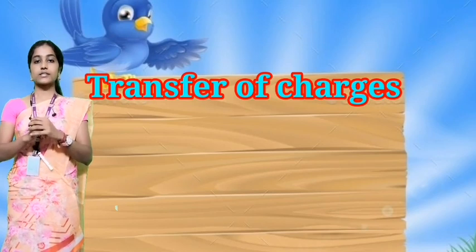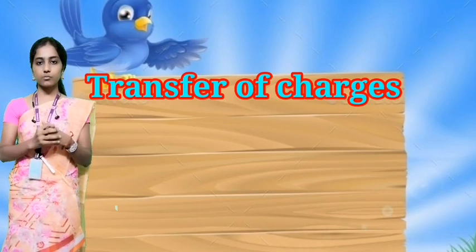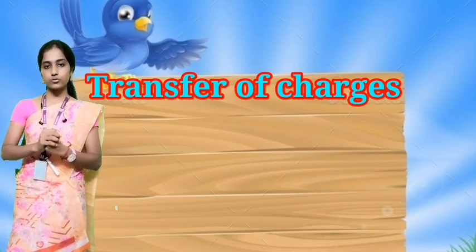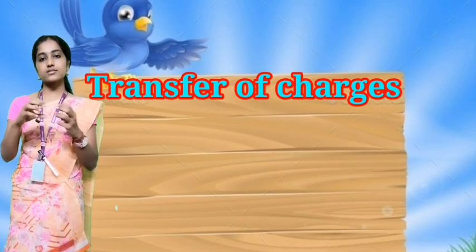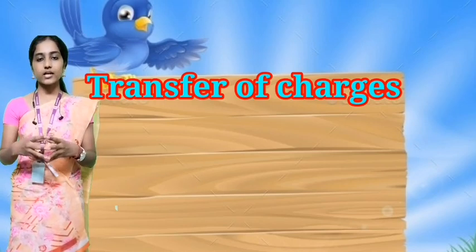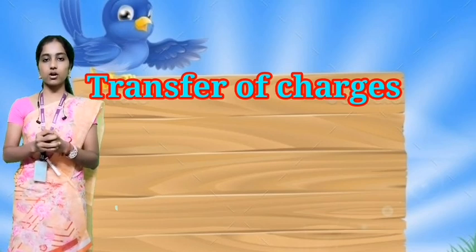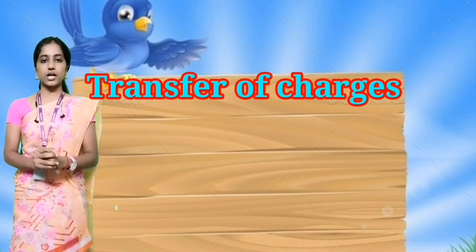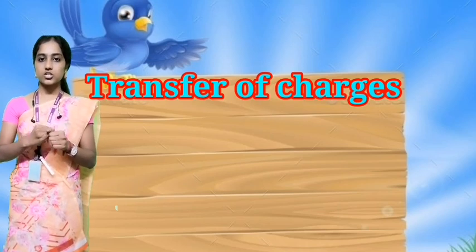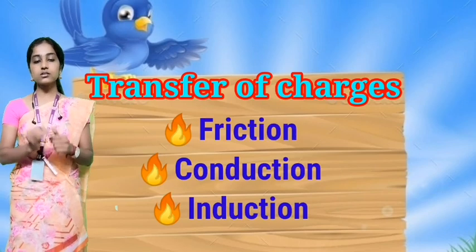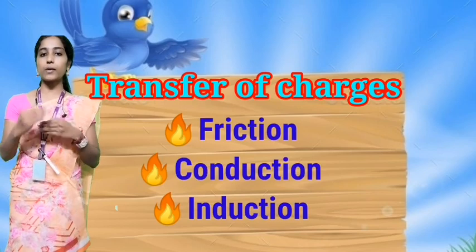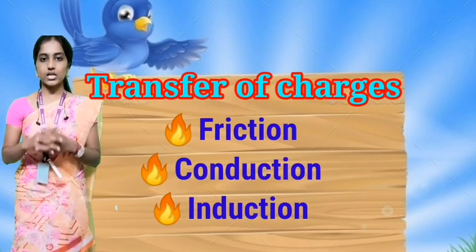Transfer of charges. As I told you earlier, electrons in the innermost orbit are strongly bound and electrons in the outermost orbit are loosely bound. The substance which gains electrons becomes negatively charged and the substance which loses electrons becomes positively charged. Transfer of charges takes place in three ways: transfer by friction, transfer by conduction, and transfer by induction. Let us see these one by one with a few activities.